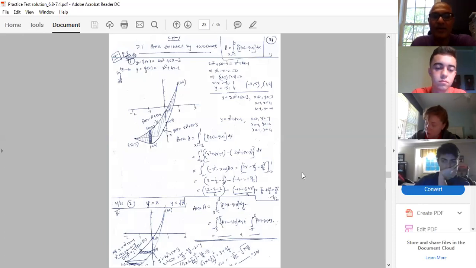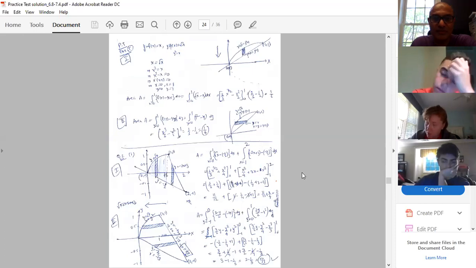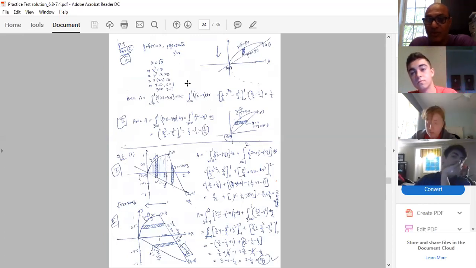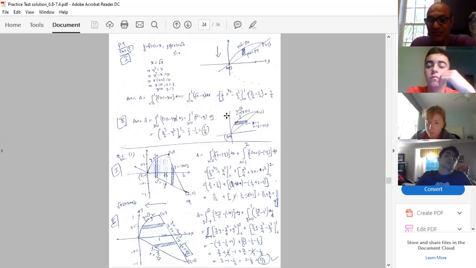Now area enclosed by two curves. That is just a repetition of different examples. Just try to go through these examples. This is one of the good examples, y equal to x and y equal to root x like this. If you follow this type of example, they're simple examples, but you can see both ways we are getting the same answer. So many examples I solved both ways so that you can realize that we must get the same answer.